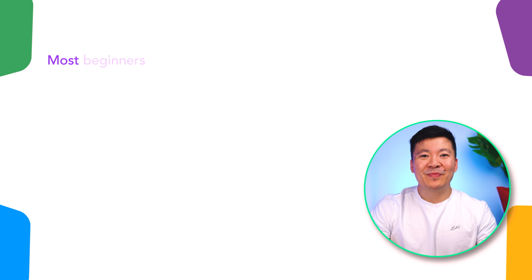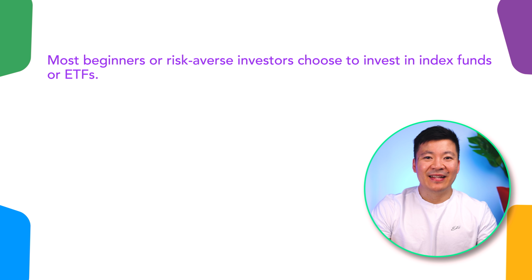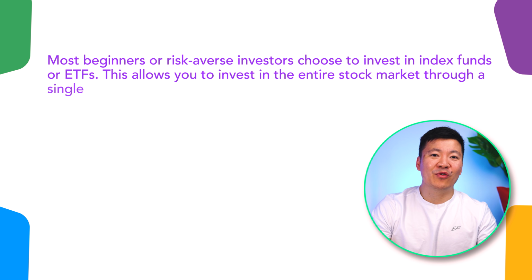That's why investing in individual companies is riskier. The stock can drop down to zero if the company goes bankrupt. However, there's usually more potential upside if the company performs well. Most beginners or risk-averse investors choose to invest in index funds or ETFs. This allows you to invest in the entire stock market through a single investment.